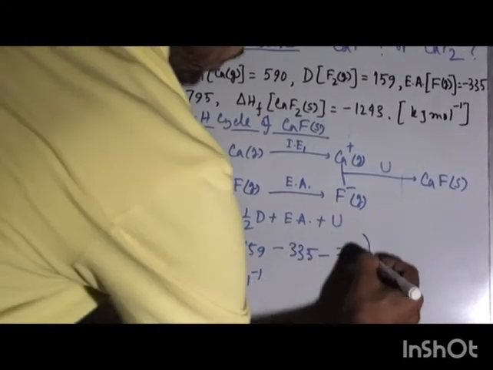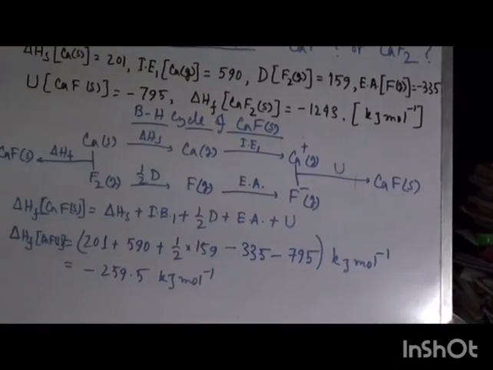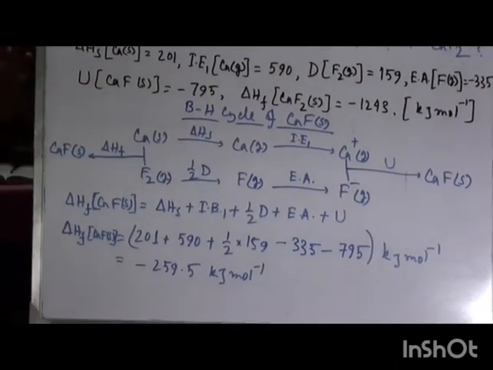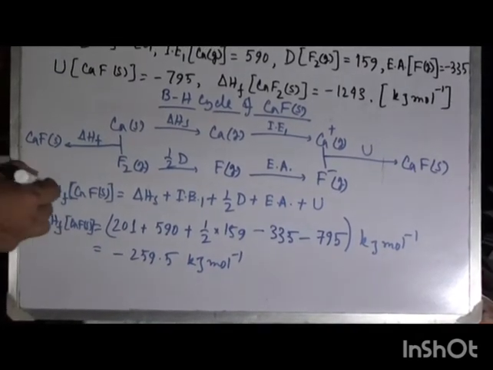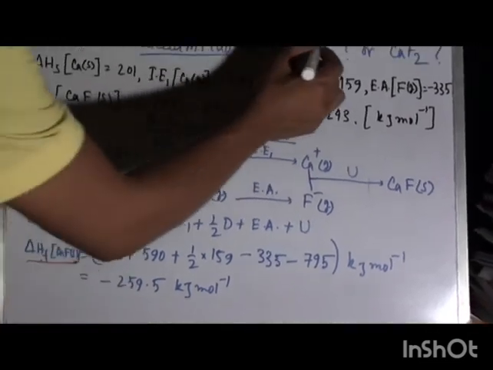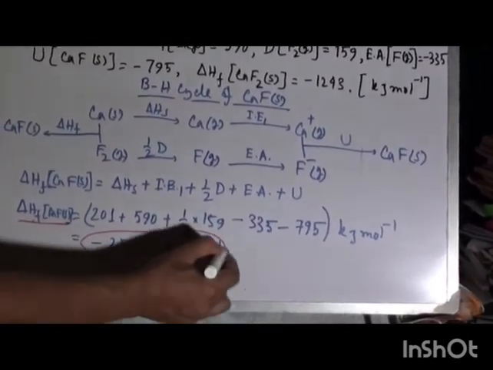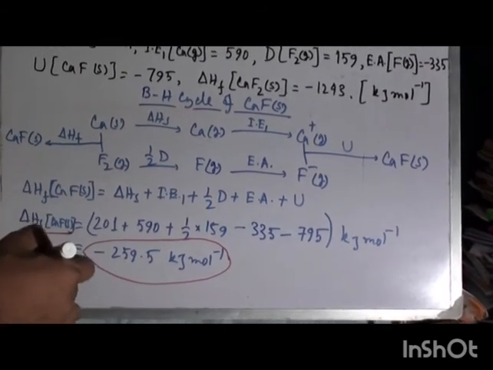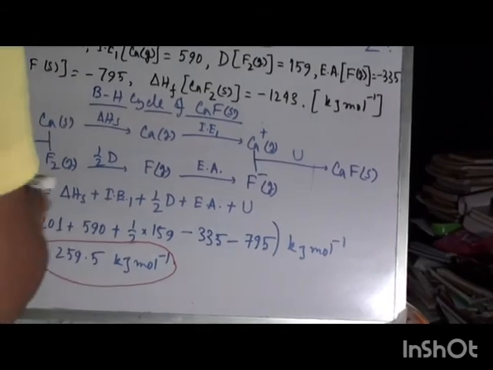Here also put kJ mole inverse. So we can see the delta H formation value of calcium fluoride, CaF, is minus 259.5. It is minus, hence it should be stable.